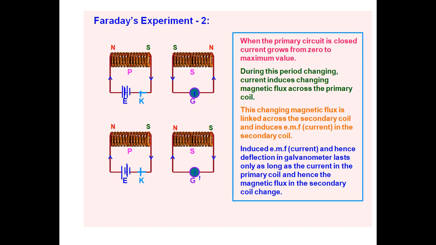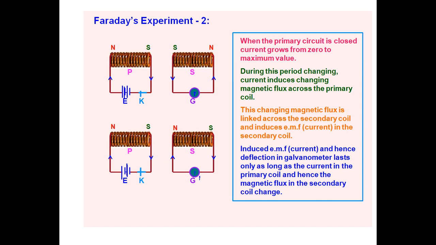And when the two coils are held at rest or moved with zero relative velocity, the deflection in the galvanometer reduces to zero. Maximum to zero, it reduces whenever both come to the rest state. And the deflection of the galvanometer is large whenever the coils are moving faster towards or away from the coil. Like this, Faraday's second experiment is performed.